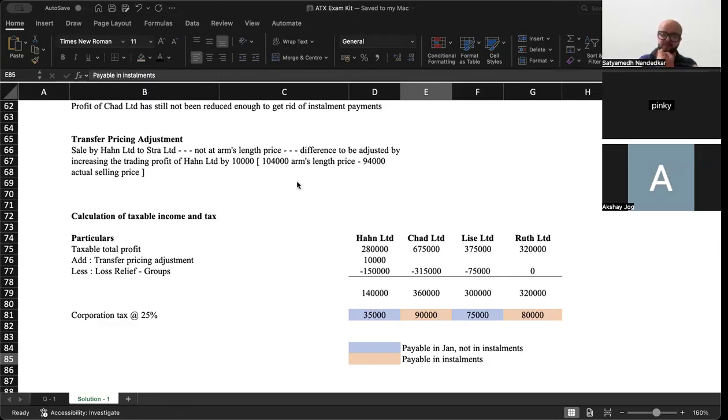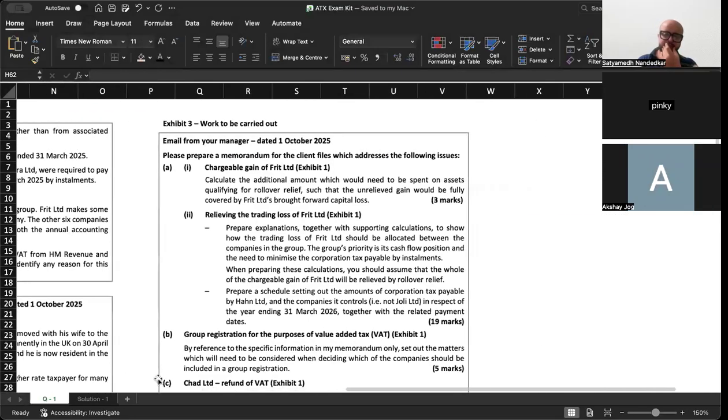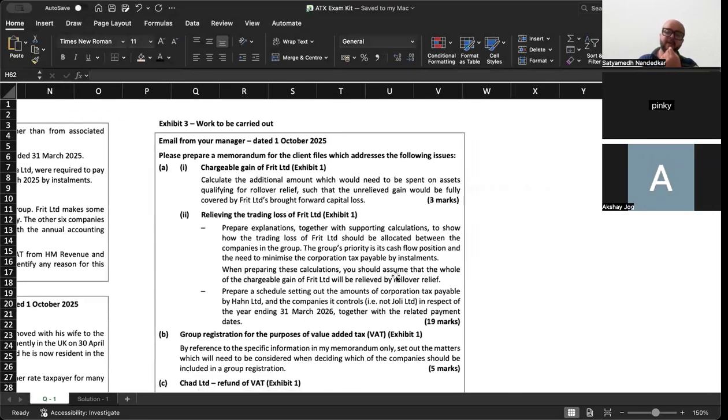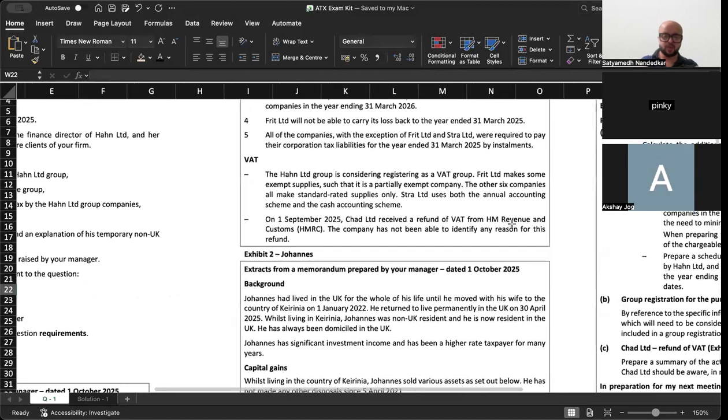Quite extensive. Then you can give the payment dates as well. This was for a good 19 marks, so 19 plus 3 is 22. Okay. Then that's group relief, and the group relief alone gave you 22 marks. Now group registration for purposes of VAT, by reference to the specific information in my memorandum only, set out the matters which will need to be considered before deciding whether the companies should be included in a group registration.